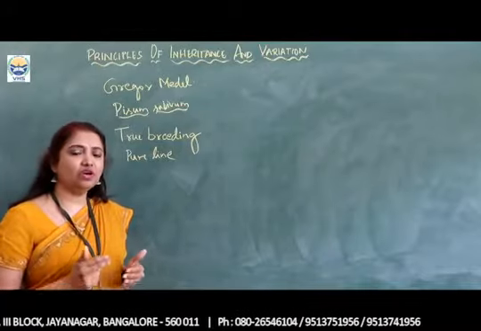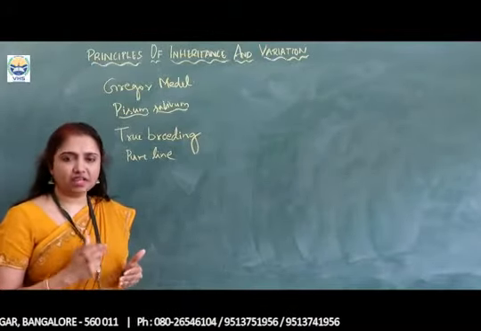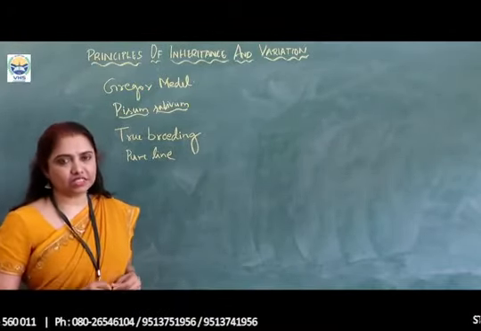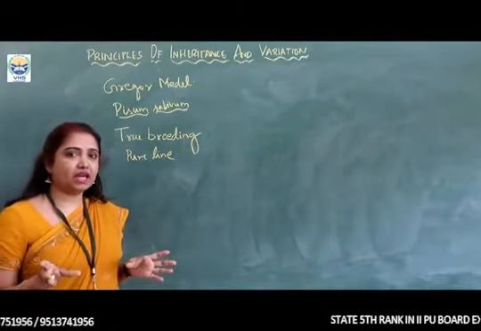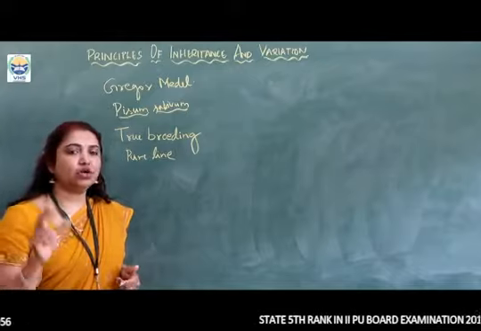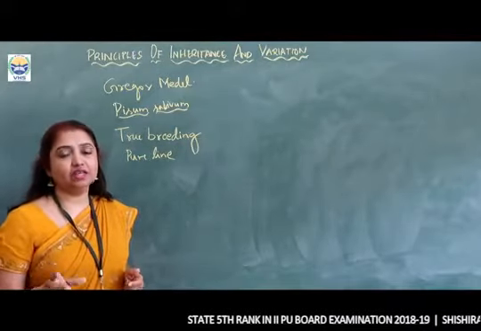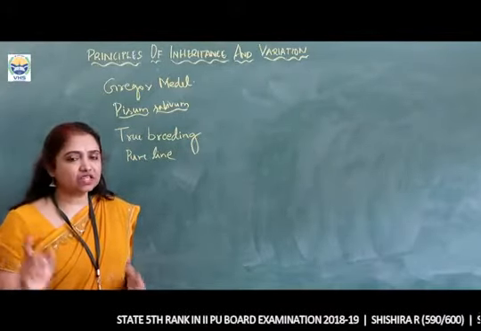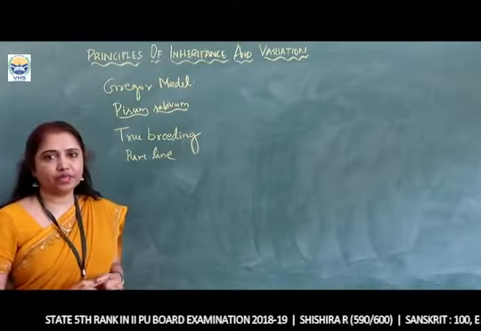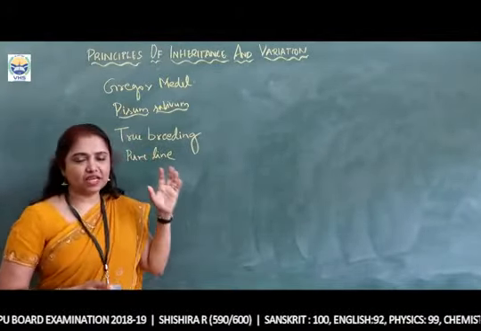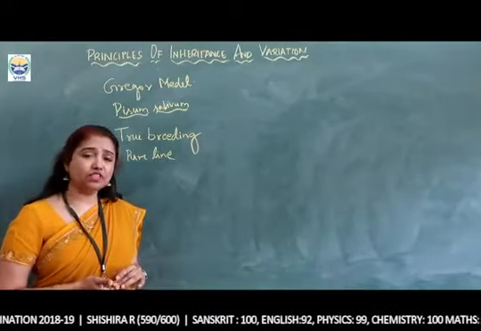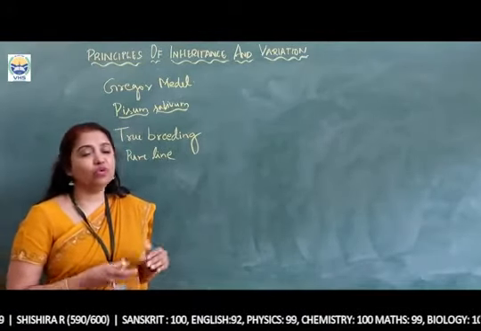Now let us see what those 7 characters are which have these contrasting traits. But do remember, the plant has many other characters, but Mendel selected only these 7 characters, and he had these contrasting traits in those characters. Now, if you go to these contrasting characters and their traits, first we have to know more about the plant.